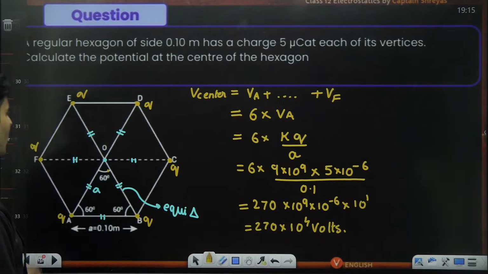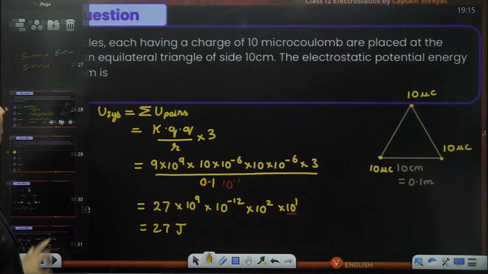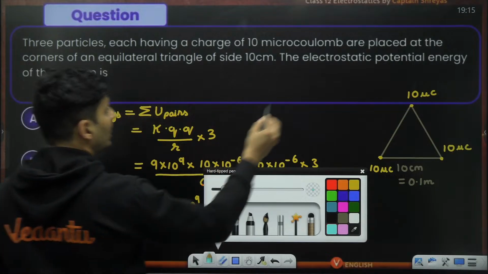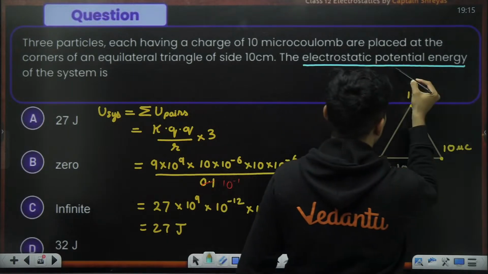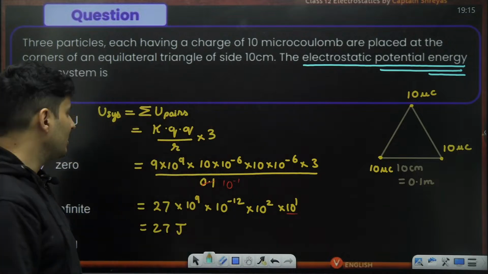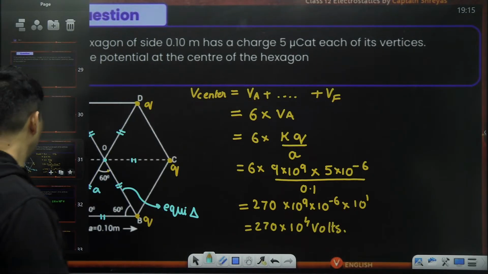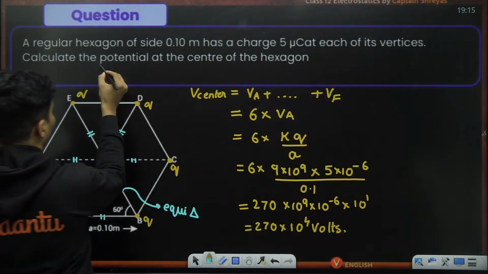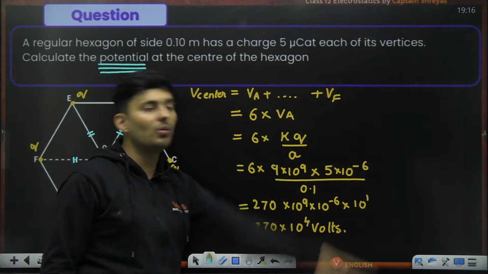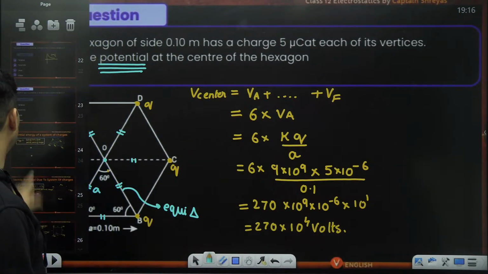Last sum I took QQ. Here I took only Q. Very good. See, in the previous problem, look at the question. What was the question? Electrical potential energy. When the word energy is used, KQQ will come. But in this problem, the word which is used is potential. So when potential is there, only KQ will come. So look at that formula, that will give you that confidence.